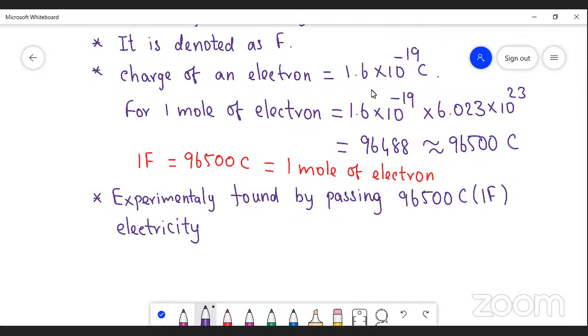So the mass of substance deposited at the electrode.